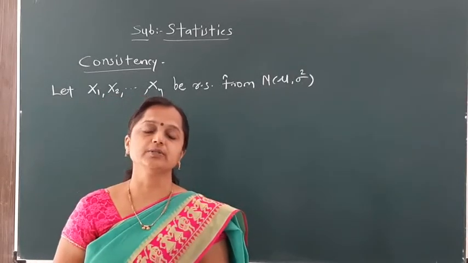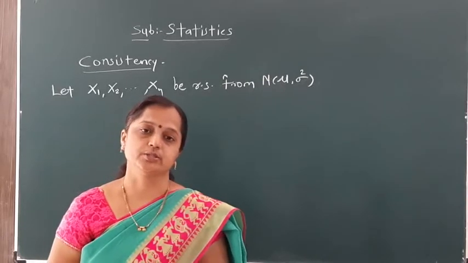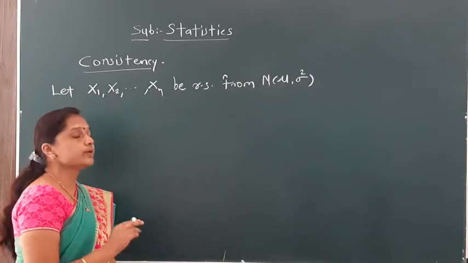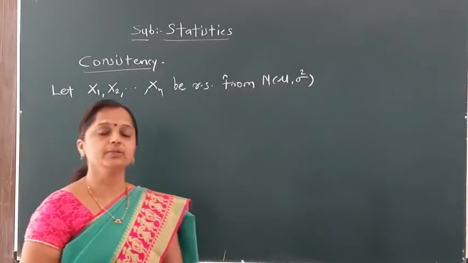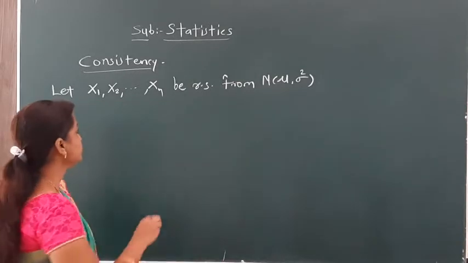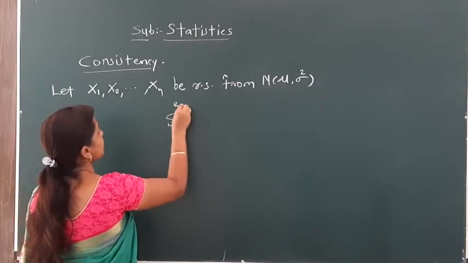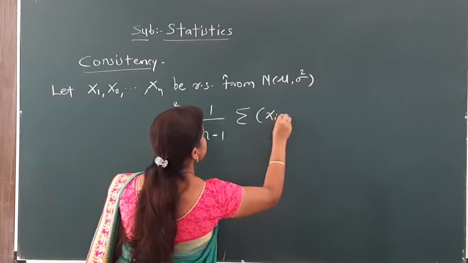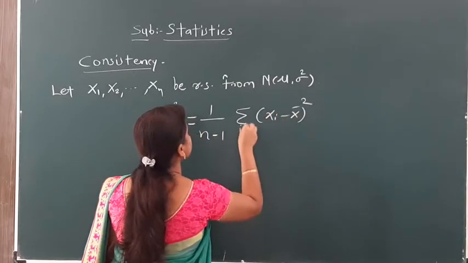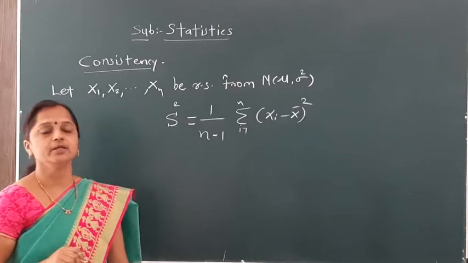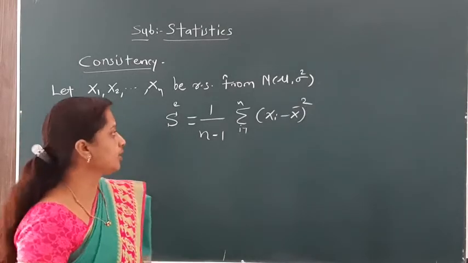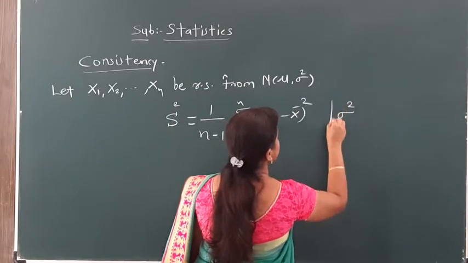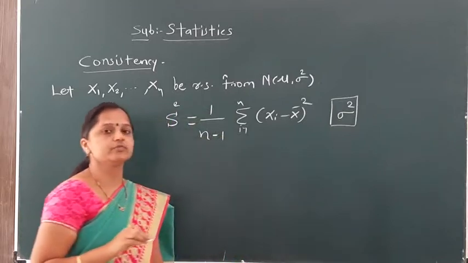In the last lecture we started with our example of the normal distribution. That example we continue now. Let x1, x2, ..., xn be a random sample from normal with parameters mu, sigma square, and we have to show that the sample mean square s square, equal to 1 upon n minus 1 summation (xi minus x bar) whole square, i running from 1 to n, is a consistent estimator for the unknown population parameter, the population variance sigma square.